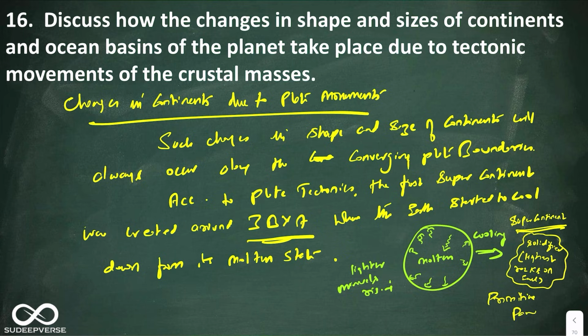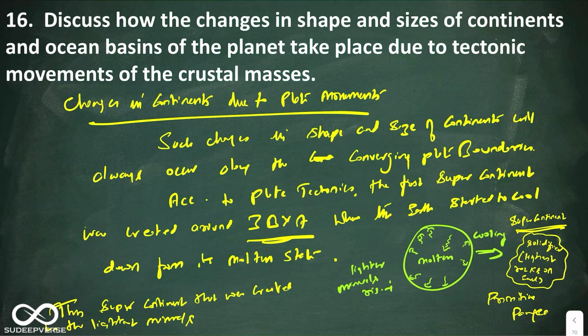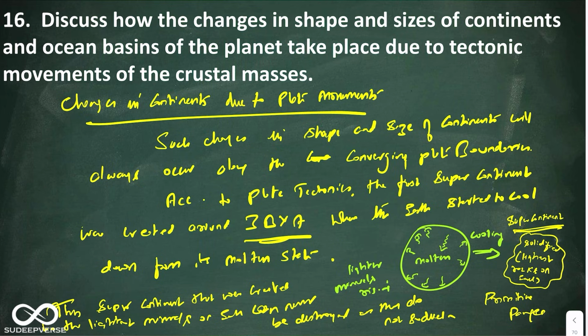Primitive Pangea. And then you can say here, this supercontinent that was created by the lightest minerals on earth can never be destroyed, as they do not subduct. Okay, so now you have explained how the primitive Pangea is formed.